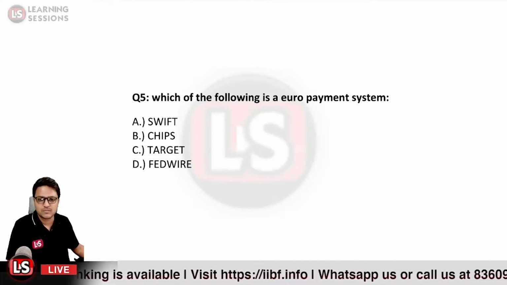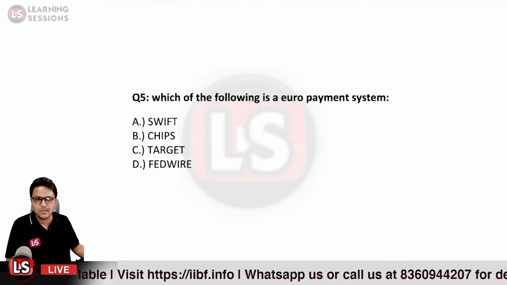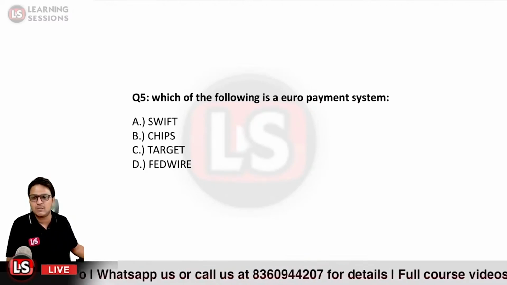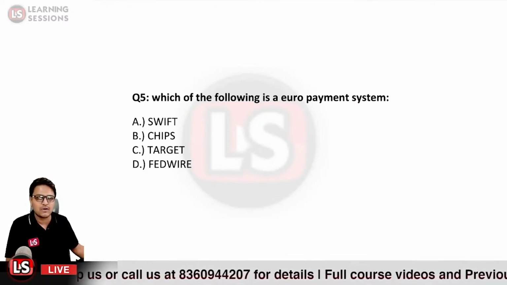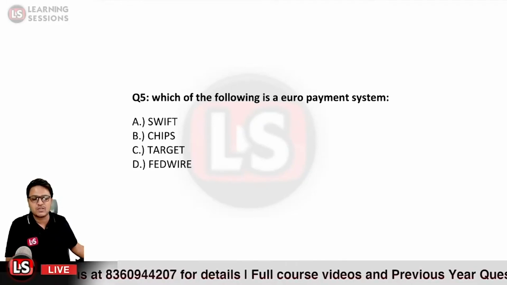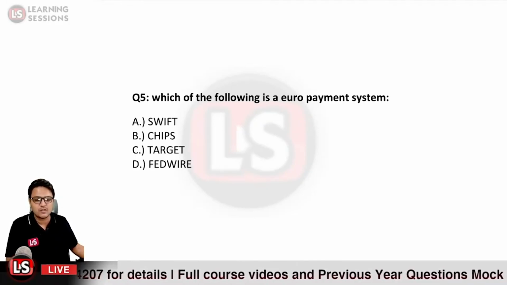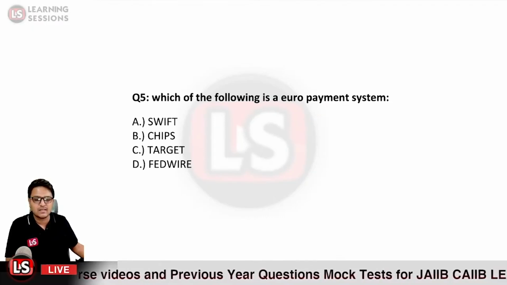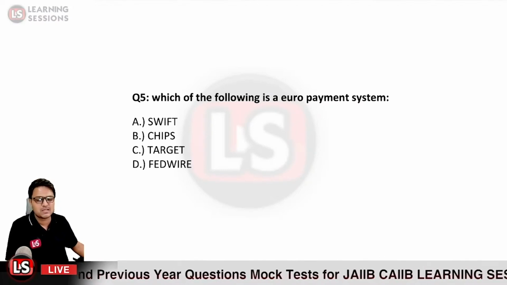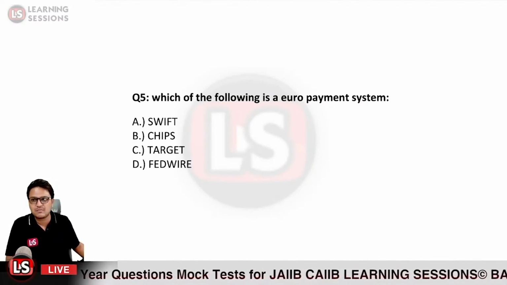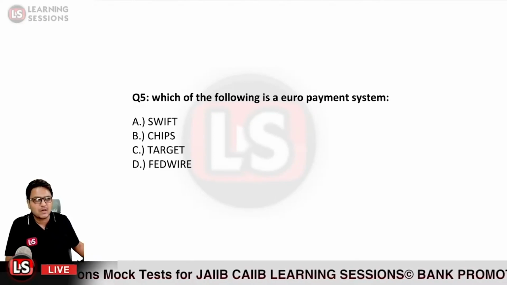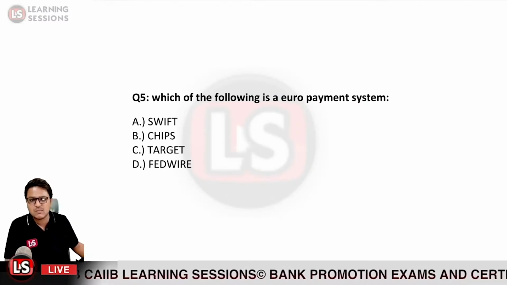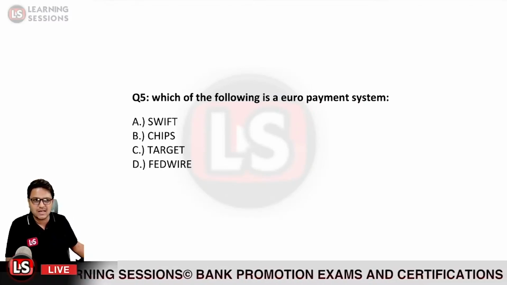What is the full form of SWIFT? If you remember, SWIFT is Society for Worldwide Interbank Financial Telecommunication. It is not a Euro payment system. It is headquartered in Brussels. The second system over here is CHIPS, the Clearinghouse Interbank Payment System, and it is a USA based system. Fedwire is also a USA based system. So the option remaining with us is TARGET.